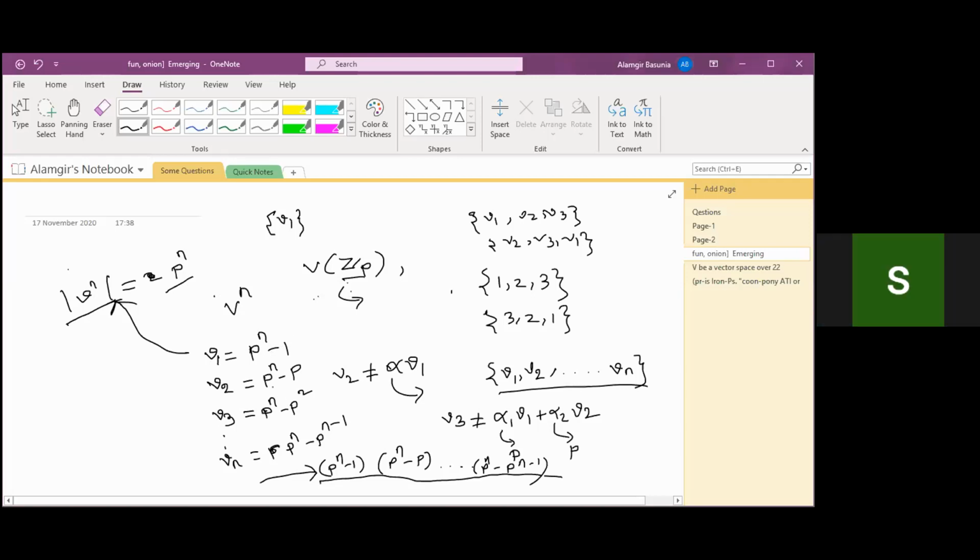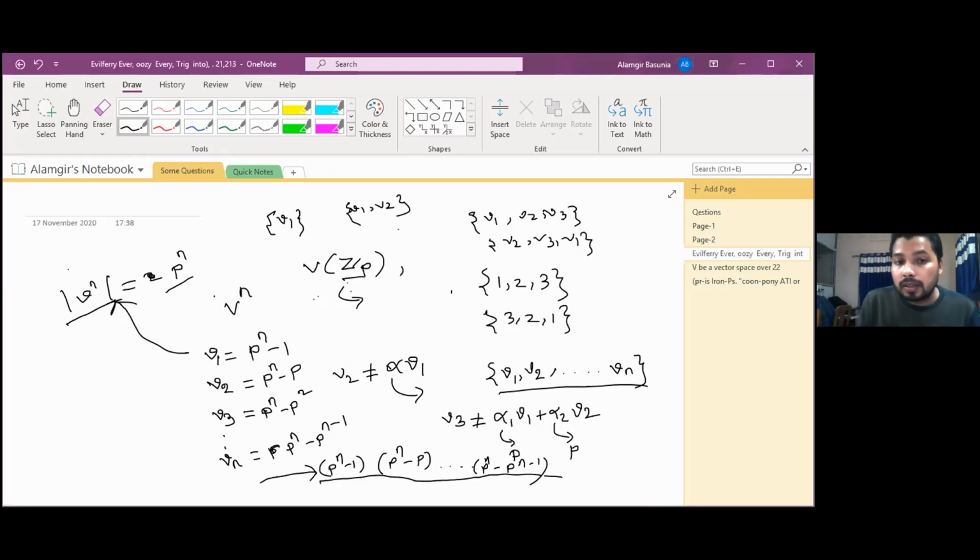In the second case also, V2, we can choose only 2 elements, a set with V1 and V2 in such a way that they are linearly independent. And we know that in case of 2 vectors, they will be linearly dependent if one is a scalar multiple of the other, and linearly independent if not a scalar multiple. That is why we are taking this relation, not scalar multiple, because we want to get a linearly independent set.